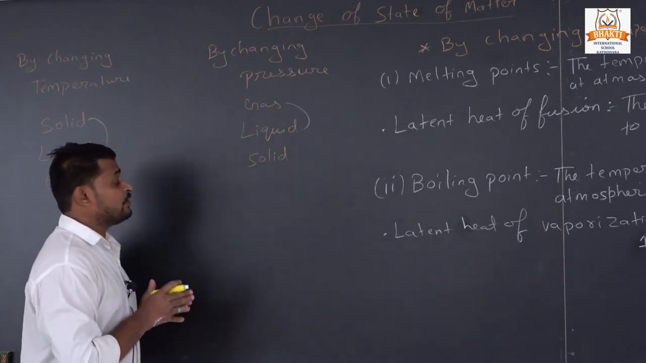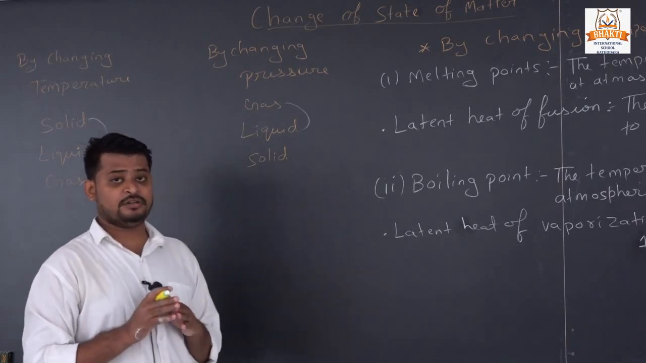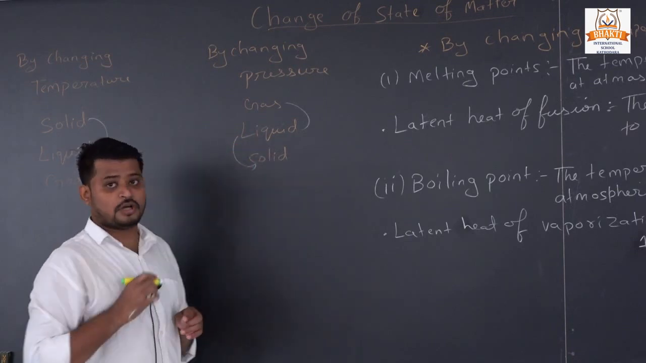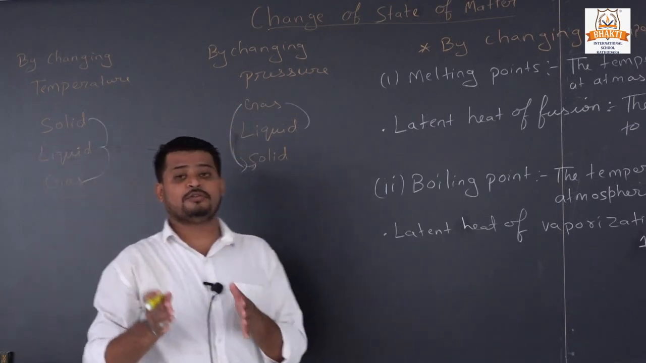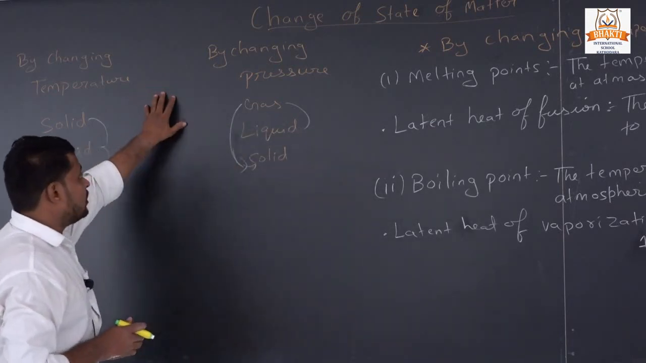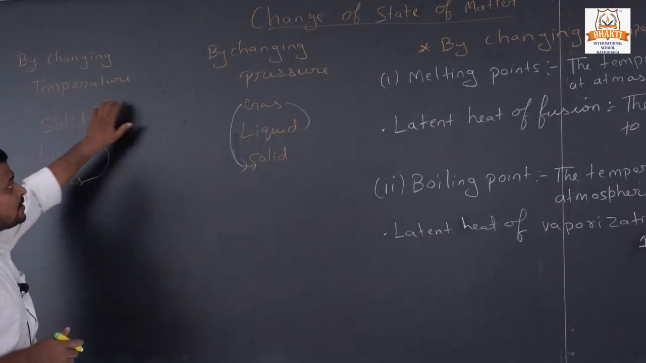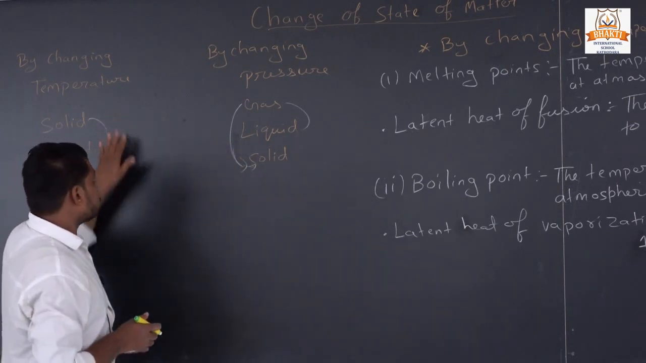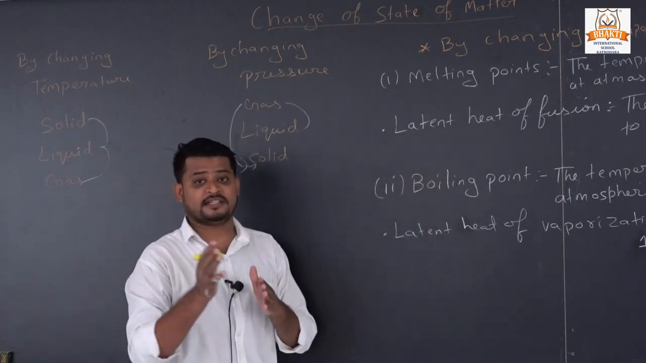If we continuously pressurize CO2, it converts into solid, right? From gas to solid. And the solid form of CO2 we call dry ice, right? So these are the two methods that change the state of matter. First is by changing temperature, second by changing pressure. We will discuss the first point, by changing temperature, how matter changes its state.